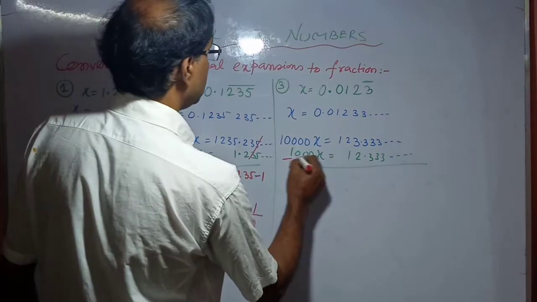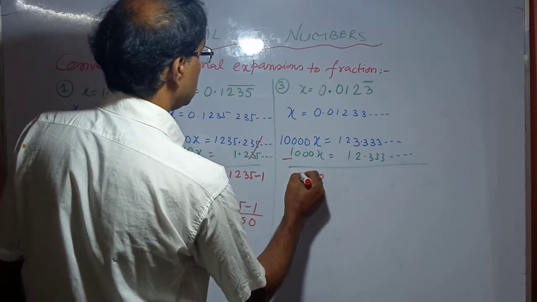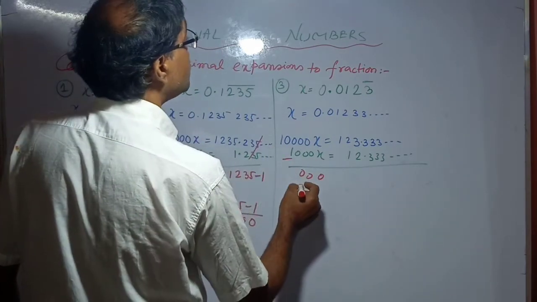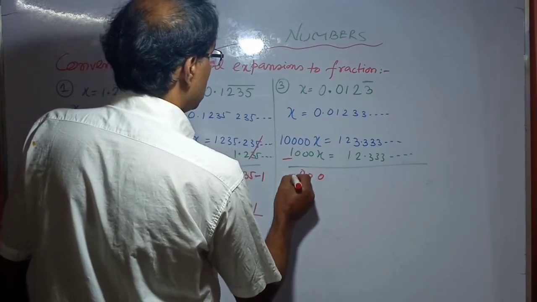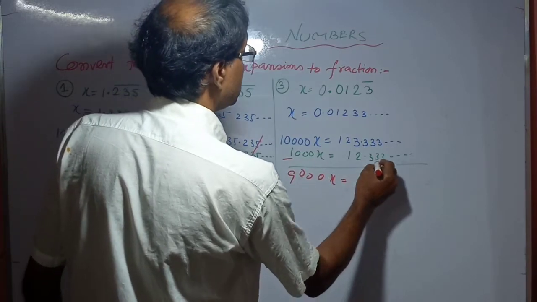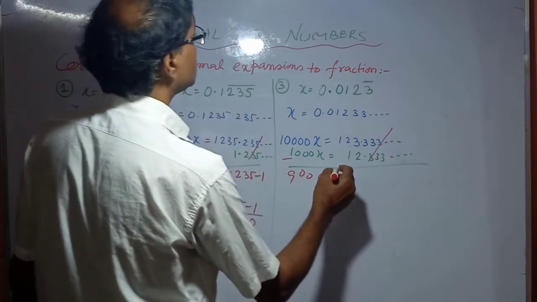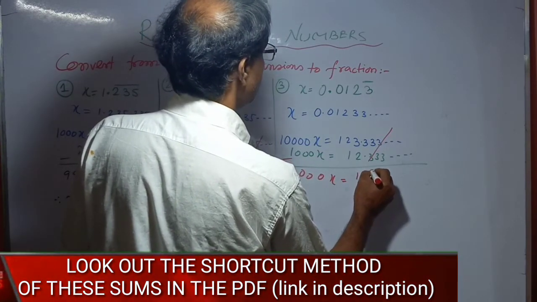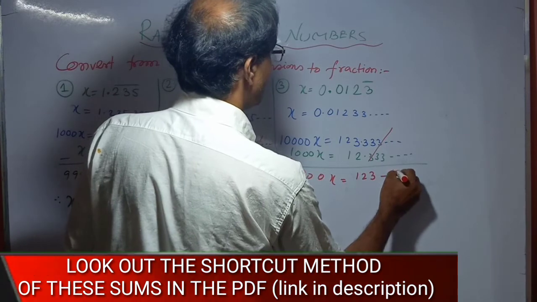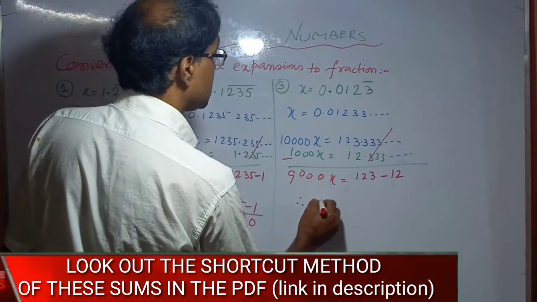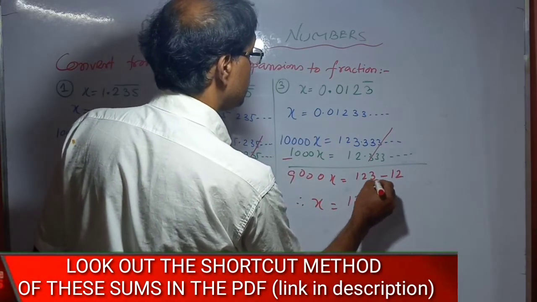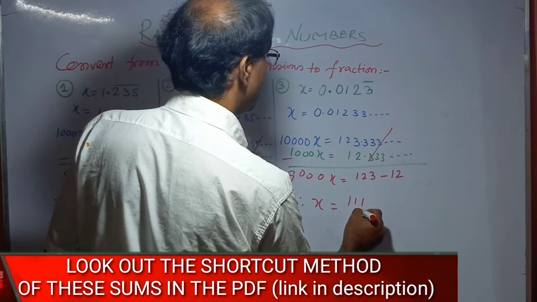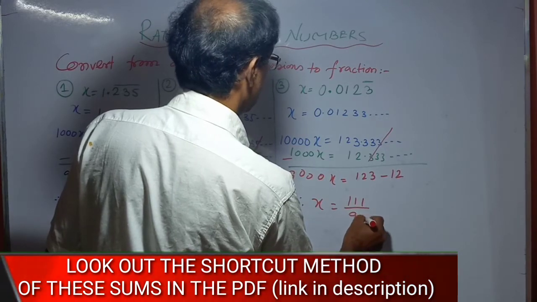Again subtracting this, you get 9000x equals, this portion is cancelled, so 123 minus 12, therefore x equals that divided by 9000.